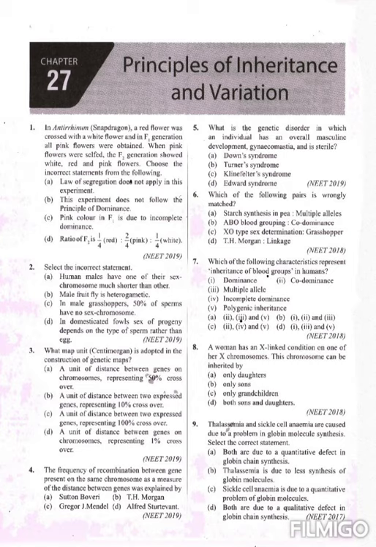Okay, so in Antirrhinum or snapdragon, we clearly know that's an example of incomplete dominance, and the incomplete dominance ratio is 1:2:1. Here some statements are given. The first statement is, law of segregation does not apply in this experiment. This experiment does not follow the principle of dominance. Pink color in F1 is due to incomplete dominance. Ratio of F2 is 1/4 red, 2/4 pink and 1/4 white. Okay, so in these four options, the option A